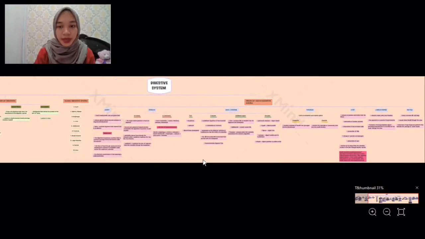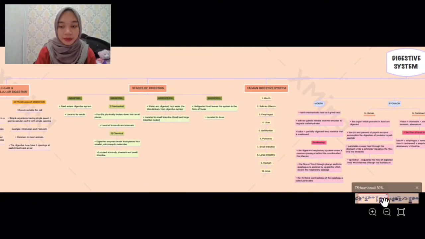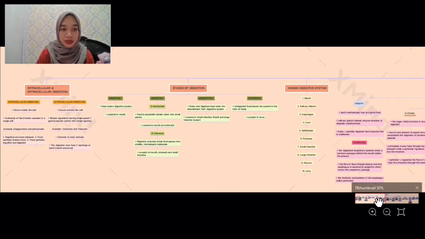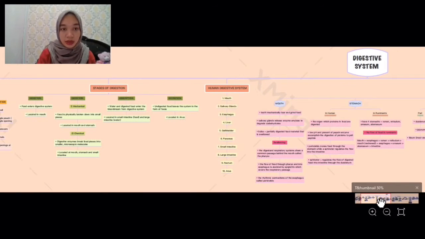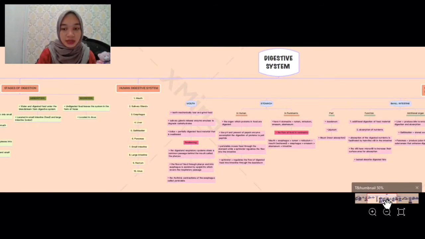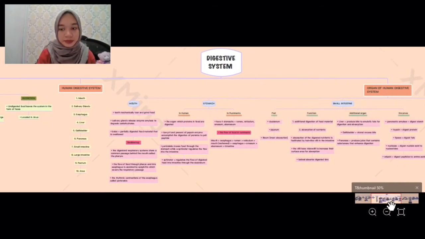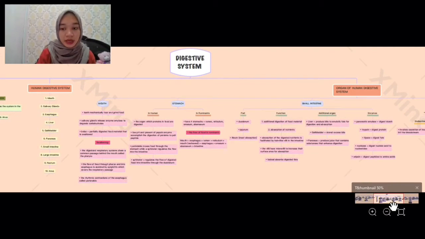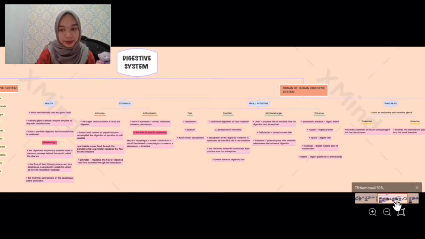Based on this mind map, I believe that every student may have a lot more passion and interest towards these subjects, and they have an easier understanding of this topic because a mind map really provides us very helpful notes that we can make ourselves. So without reading so many slides of notes, we can make our own mind map.